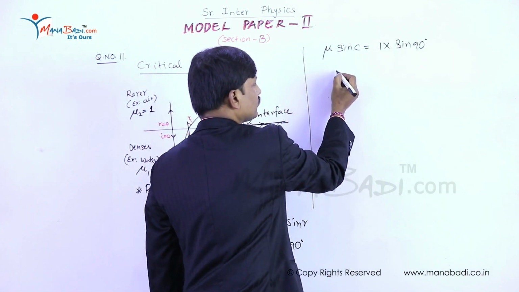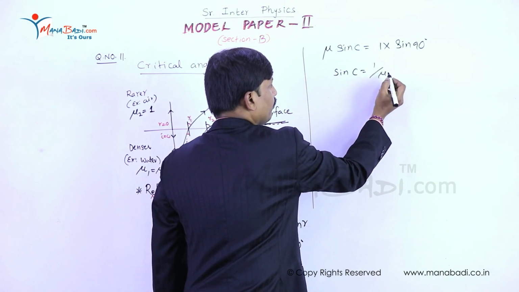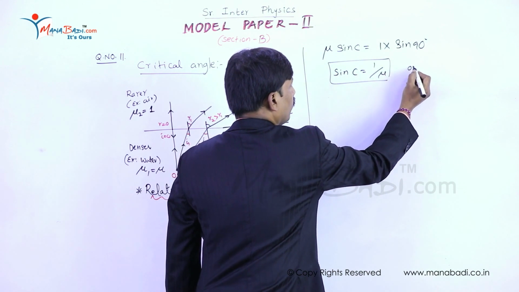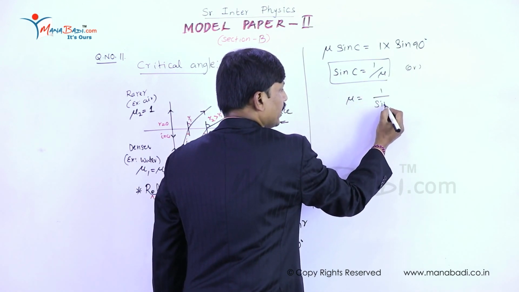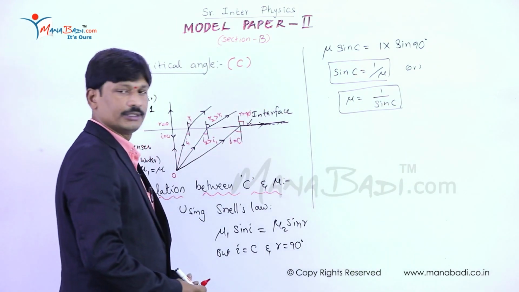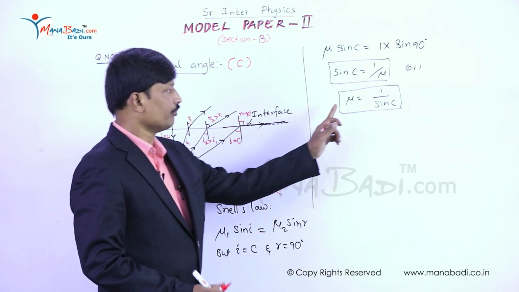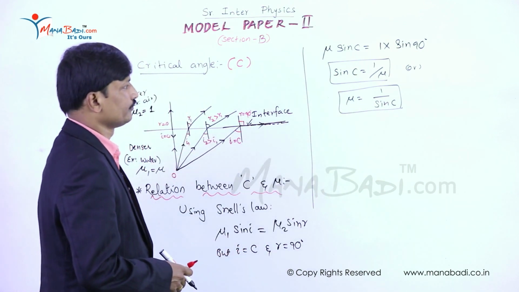So from this, sin C equals 1 by mu, or mu equals 1 by sin C. So this is the relation between refractive index mu and critical angle C.